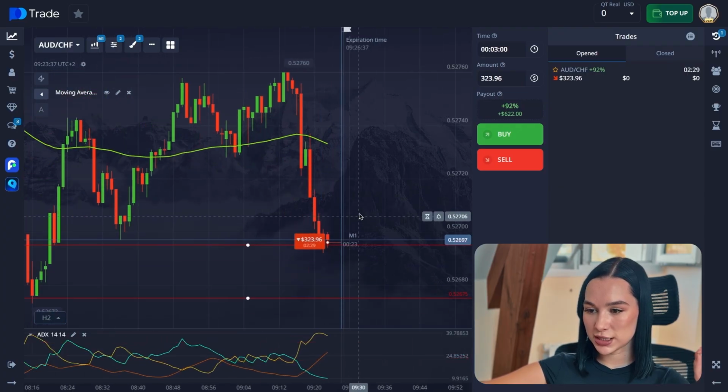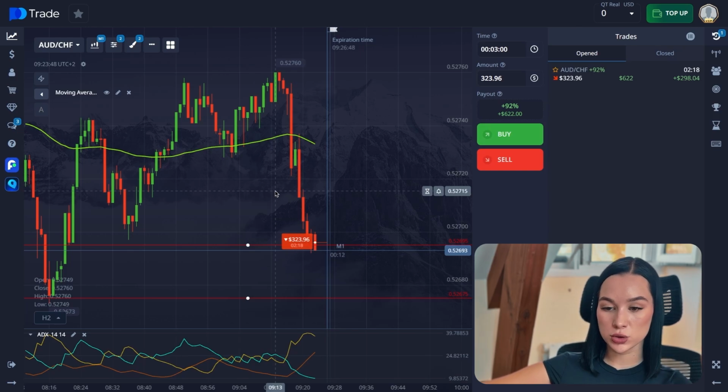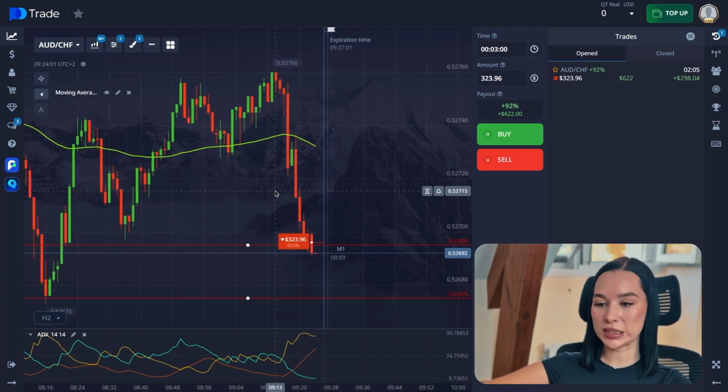So now it's 2 minutes and 17 seconds. Also, we can see that the orange line, the ADX line, is at level 24, a little bit higher. So it's in the good range of 20 to 40 where we can open a trade in a trend. So that's what we did. Also, our price is below the moving average line, also showing us the strength of sellers.